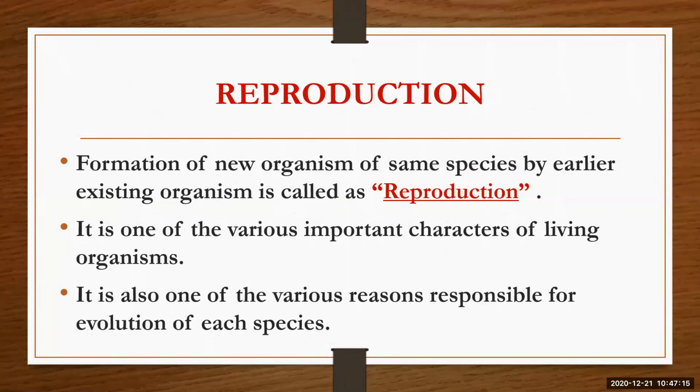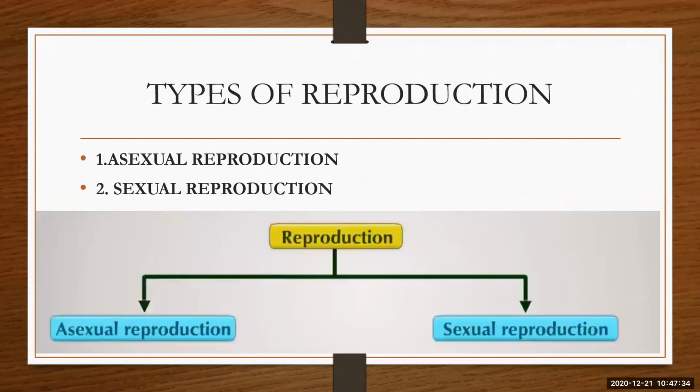It is one of the main important characteristics of living organisms. Because of that, the continuity of the species is maintained in the ecosystem. It is also one of the various reasons responsible for evolution of the species. As we know, in the chapter heredity and evolution we have learned how evolution has taken place. Because of reproduction, we get new species.